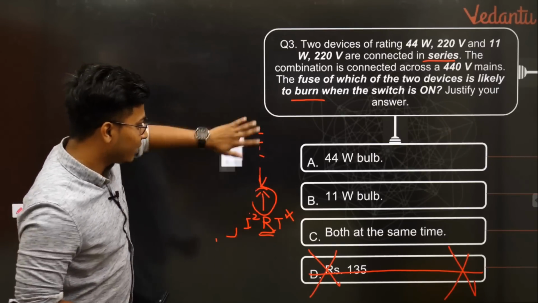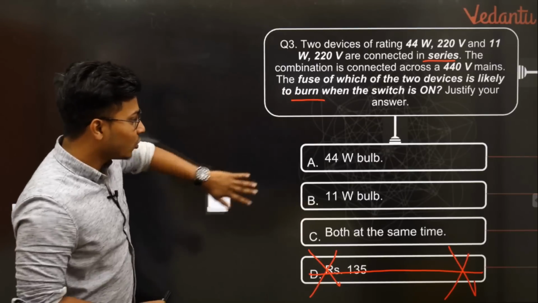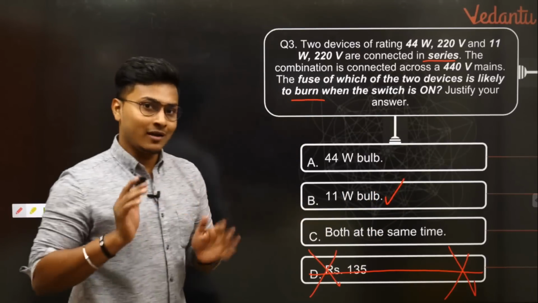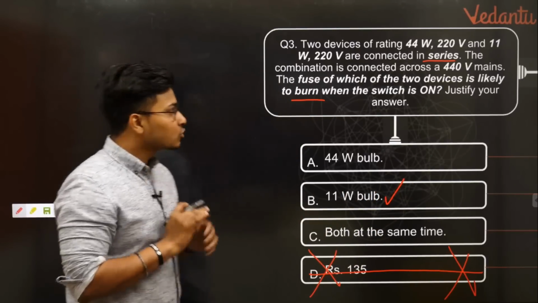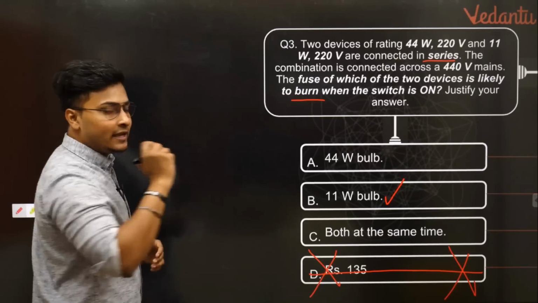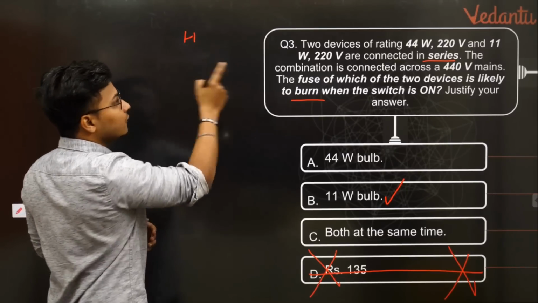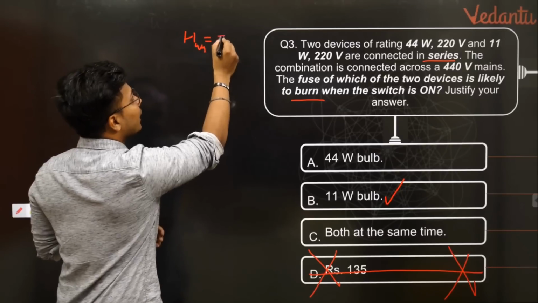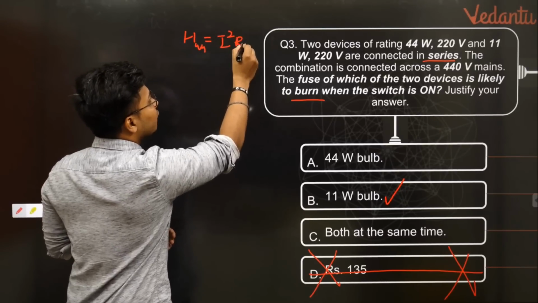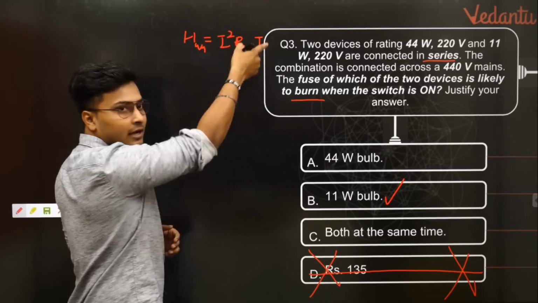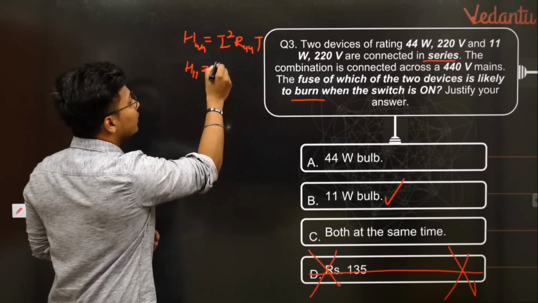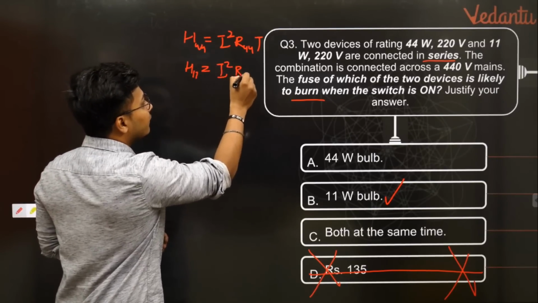Cool. Okay, so I believe all of you got this particular scenario. So keeping this in mind, according to our verification, 11 watt should be correct. Okay? Now we are proceeding. So we understood we need to find out two heats. That is heat from the 44 watt. So I write here H44 is equal to I square R44 times the time. I and time are the same, that's why. And I need to find H11, which is equal to I square R11 T.